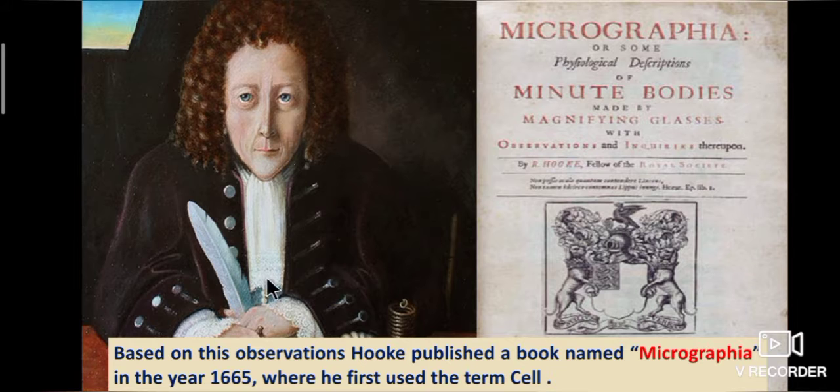Based on these observations, Hooke published a book named Micrographia in the year 1665, where he first used the term cell. So he discovered the cell in 1665.